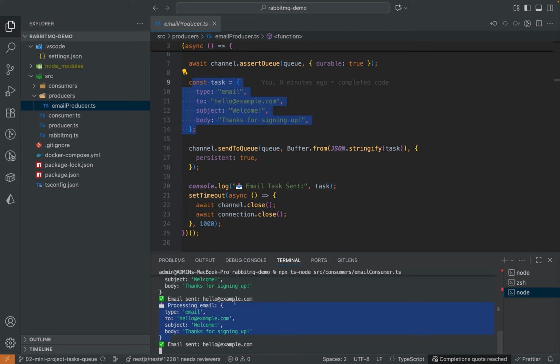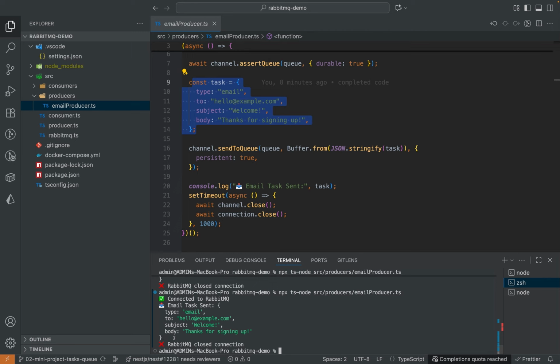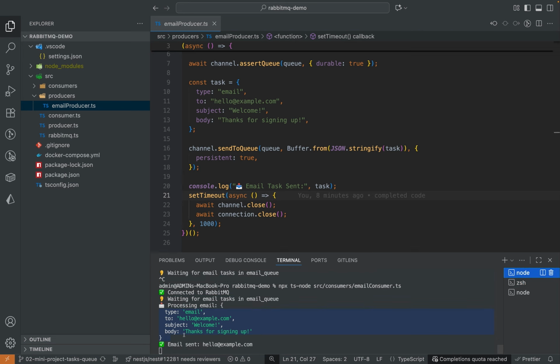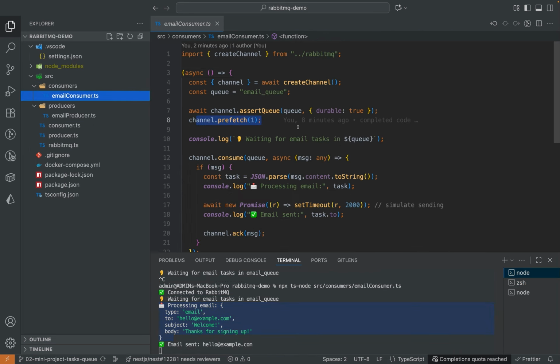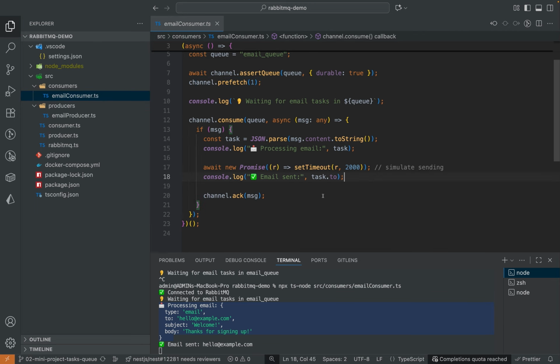Let's say 2 users signed up. So our producer sent the message. 2 users signed up, or 1 user signed up, the producer sent the message to the queue. And these are all the consumers, right? And this consumer will send the direct email to the user. This consumer code will send the email here. Here we need to process the email. This acknowledgement will send, hey, I have consumed the message.